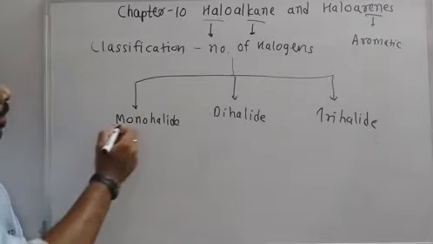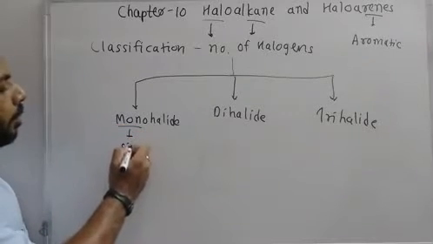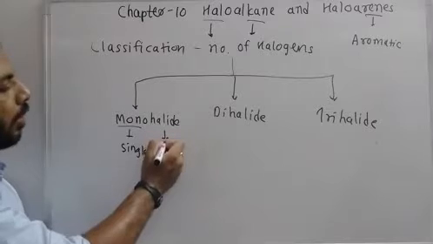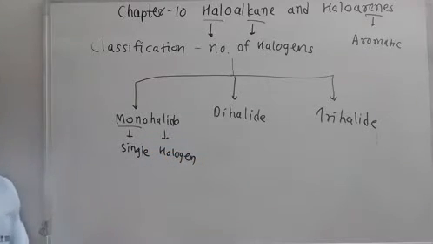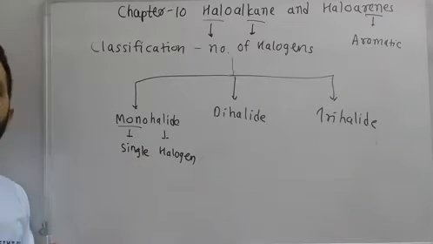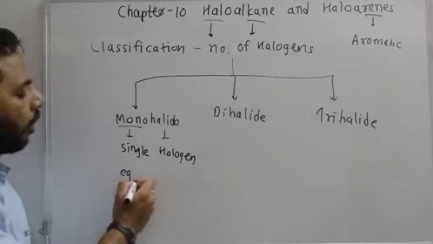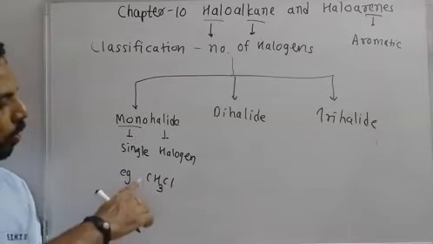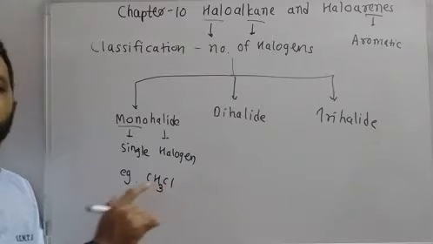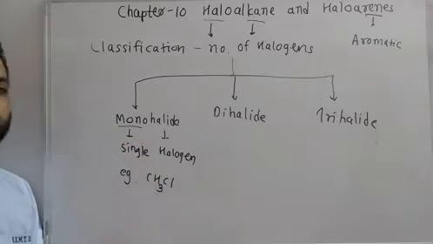Monohalide: mono means single, halide means halogen. If any compound contains a single halogen in the structure, it is known as a monohalide. Example, CH3Cl, chloromethane. Chloromethane has only one halogen in the structure, so it is known as a monohalide.